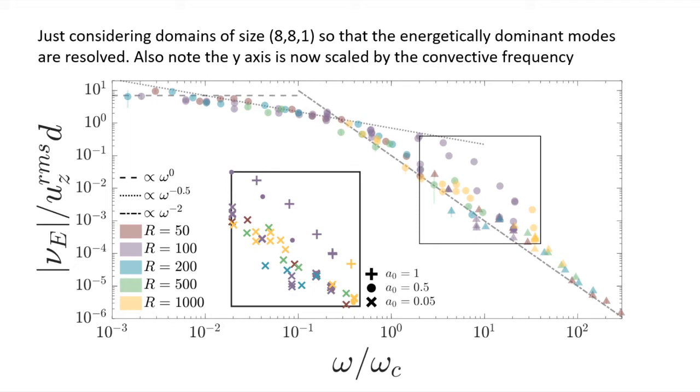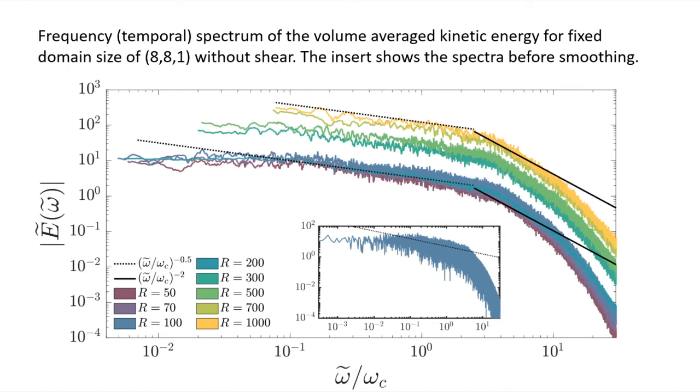So we've kind of said that we need the large scale modes to get this minus 0.5 scaling, but it doesn't really tell us much else about it. What we can then do is consider the frequency spectrum of the kinetic energy. So this is the temporal spectrum essentially. So this is in time. This is a fixed domain size of 8 by 8. So in this case, we're resolving the energetically dominant modes.